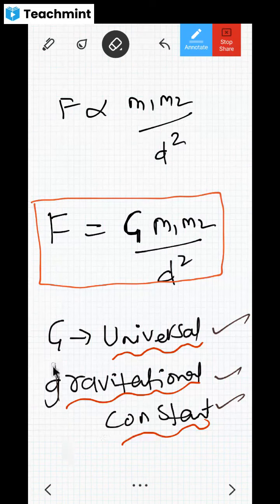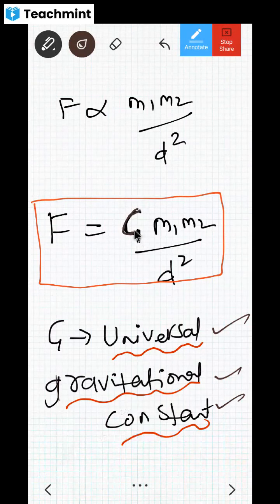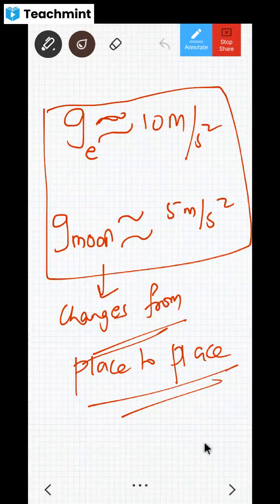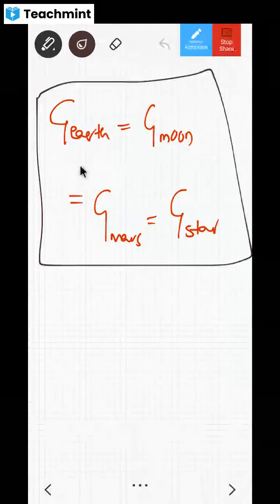It is some 6.6, and even I don't remember that. It is 6.6 into 10 to the power something, whatever it is. That will be given to you in the exam. No need to worry about the value of G. Clear, dear children? Everybody got a feel of this. G doesn't change from place to place, it stays the same. Clear?